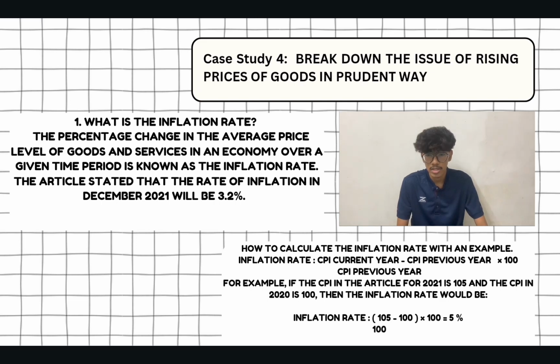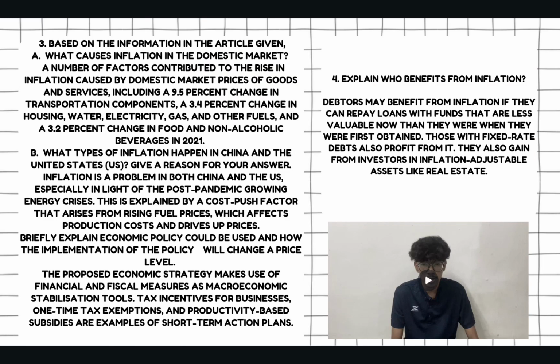The formula for inflation rate is CPI current year minus CPI previous year, times 100, over CPI previous year. For example, if the CPI in the article for 2021 is 105 and the CPI in 2020 is 100, then the inflation rate would be 105 minus 100, times 100, over 100, equal to 5%.